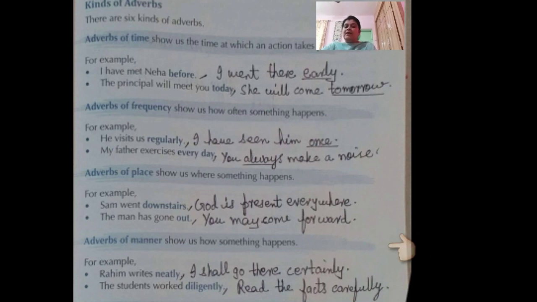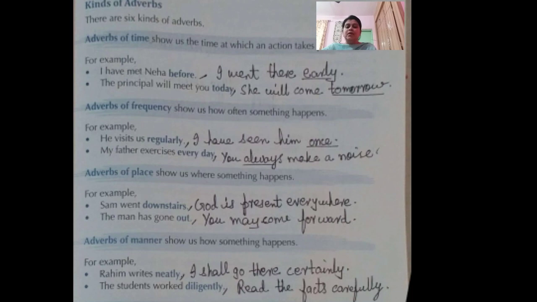Next one, adverb of manner, shows how something happens. For example, Rahim writes neatly. How does Rahim write? He writes neatly. The students worked diligently. From my side, I have given you 2 more examples. I shall go there certainly. Certainly means surely. Read the facts carefully. So, read the facts carefully.